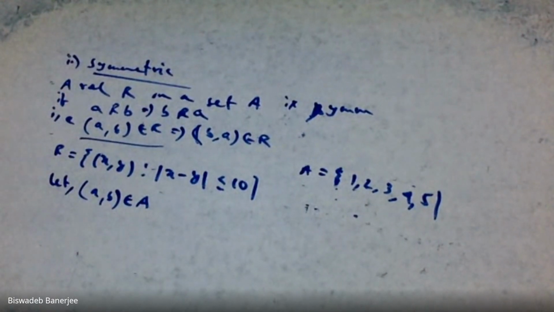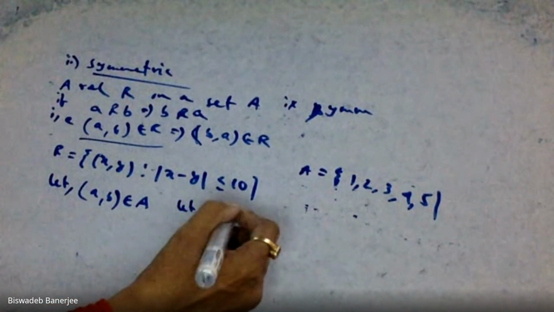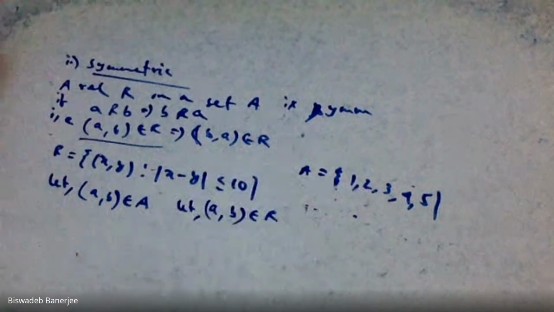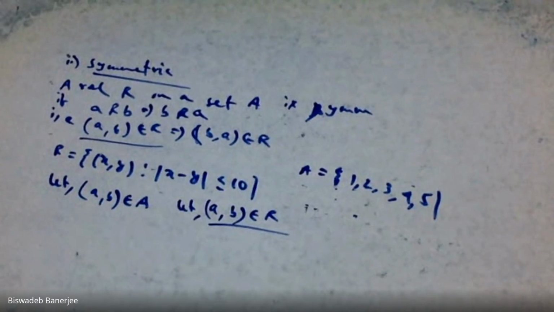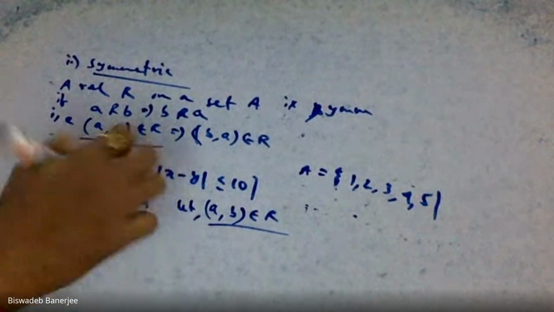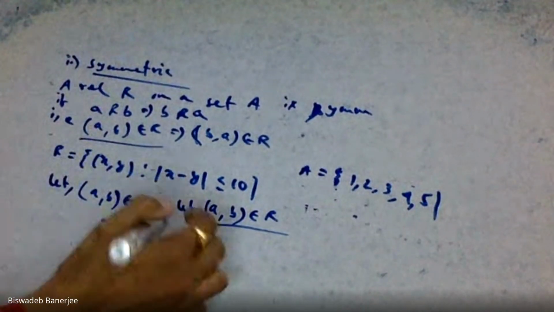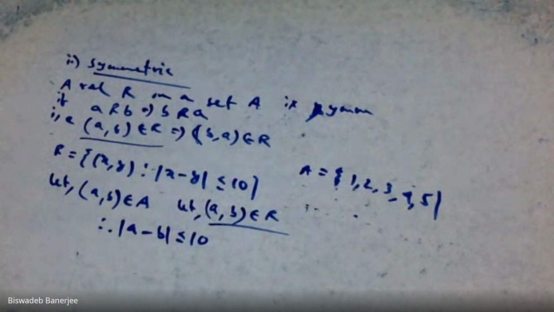We are taking A, B from this set, and we assume that (A, B) also belongs to this relation. You must assume (A, B) is in the relation. That means we can put x equal to A and y equal to B. That means we can take mod of A minus B less than or equal to 10.